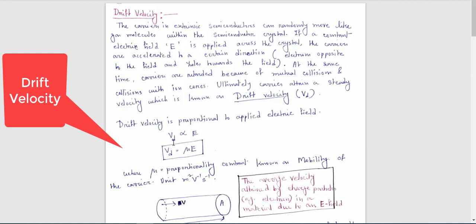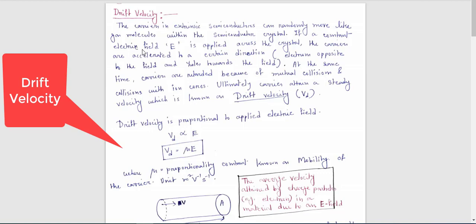Mathematically, the drift velocity is proportional to the applied electric field, and it is written as V suffix d, Vd proportional to E. That means the drift velocity is directly proportional to the applied electric field. Again, from the mathematical concept you can write Vd equals mu into E. Now what is mu? Mu is the proportionality constant, and it is also known as the mobility of the carrier.